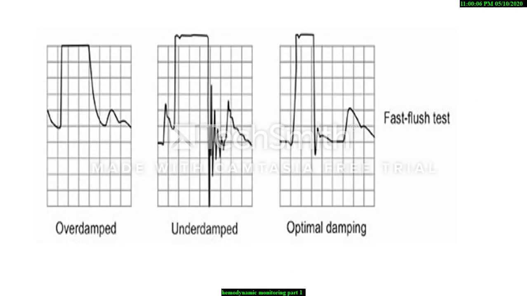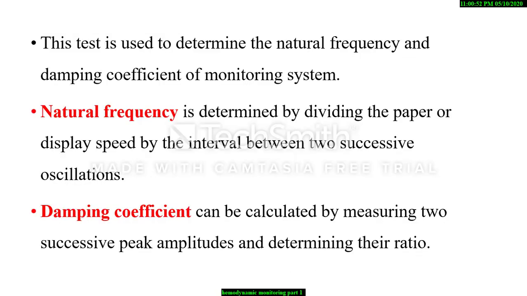When we are doing the fast flush test, the speed of the IV fluid is about 60 ml per minute, but at rest, fluid flow through the high pressure system is about 1 to 3 ml per hour. This test is used to determine the natural frequency and damping coefficient of the monitoring system.